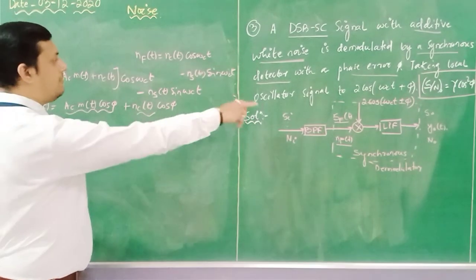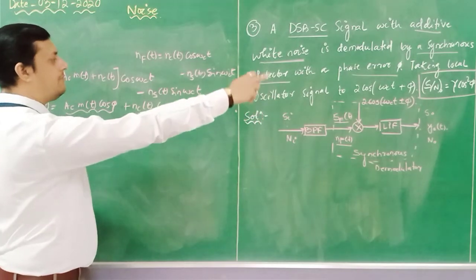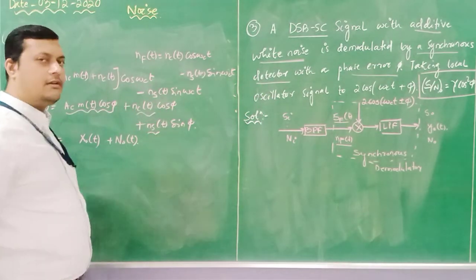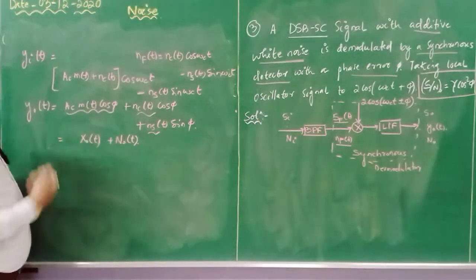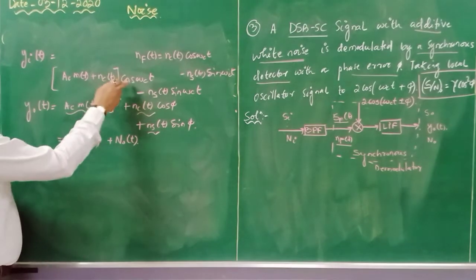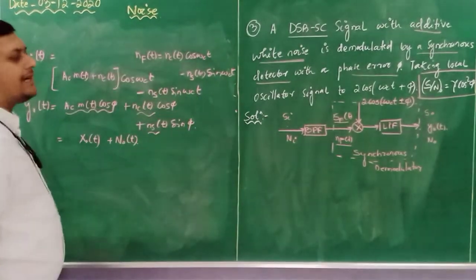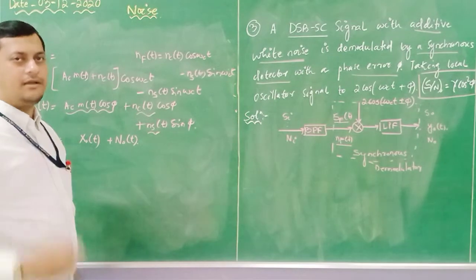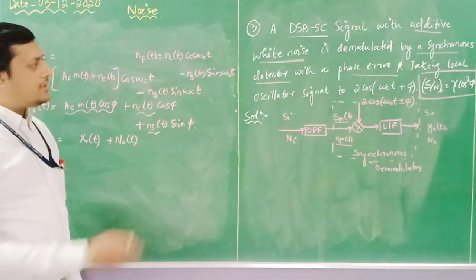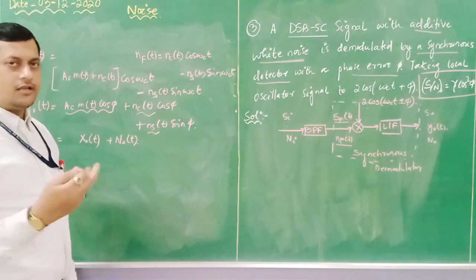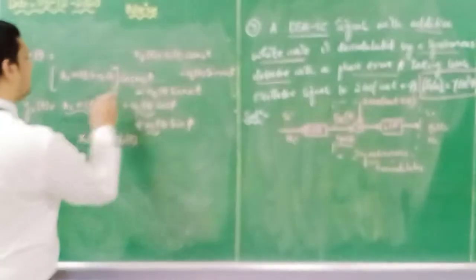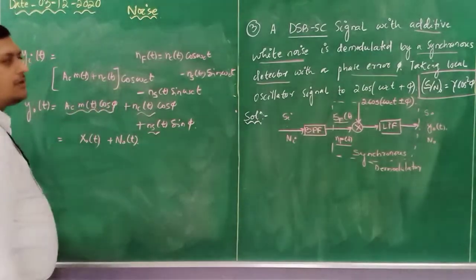Now if you multiply cos of omega ct plus phi with these two equations, these equations will come out. How? Because cos omega ct into cos omega ct plus phi is of cos a cos b form. If you solve it, omega ct will be removed, only cos phi terms will be there. So cos phi is multiplied to these two components.